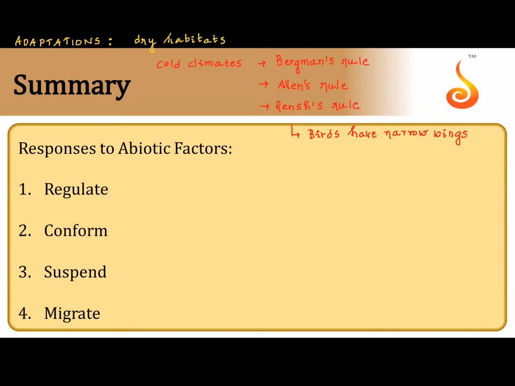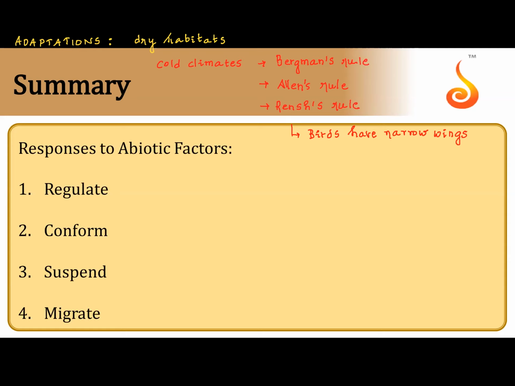When the air is cold, it is more dense and the resistance offered is more. So what happens? It has narrower wings to overcome the resistance. Narrower the wings, better the flight.